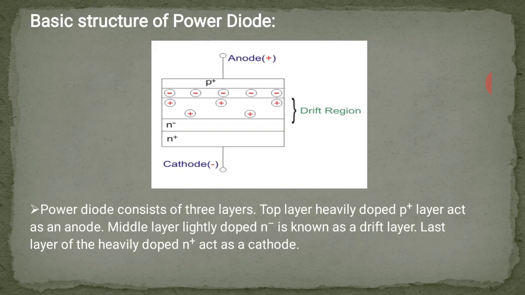This is the basic structure of a power diode. It has three layers. The top layer, heavily doped P plus, acts as the anode, and the middle layer is lightly doped, that is N minus, known as the drift layer. The last layer, heavily doped N plus, acts as the cathode.